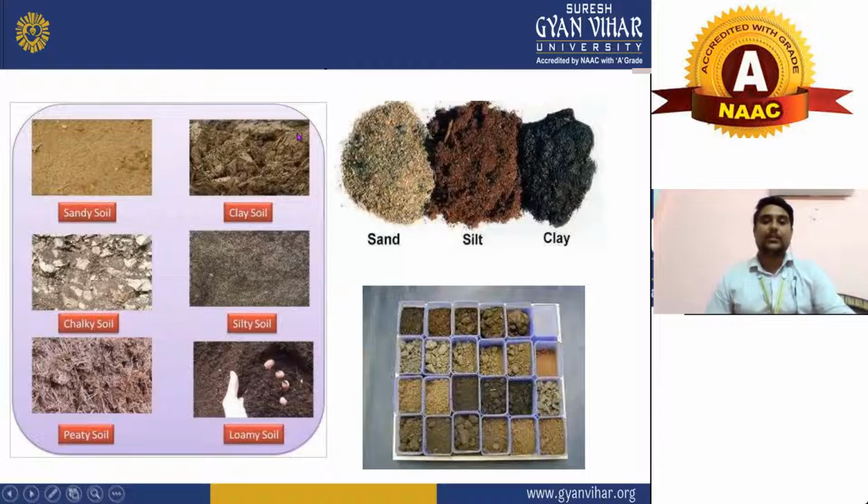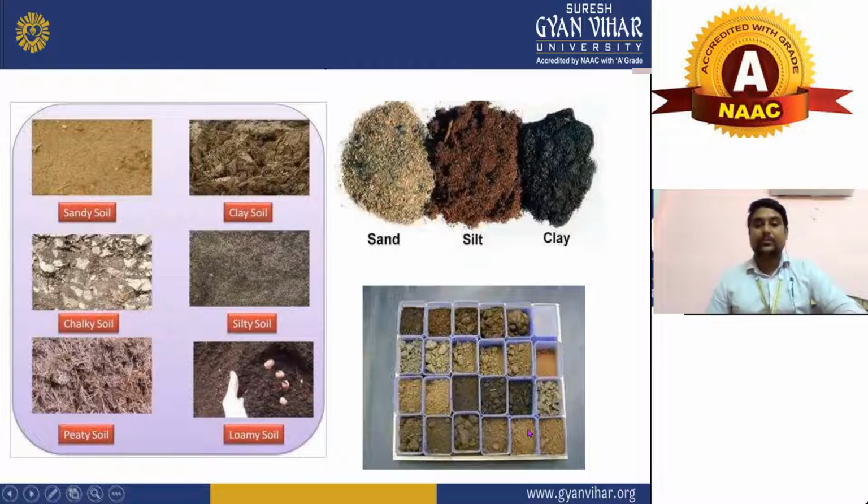The size of clay soil is smaller than sandy soil, and silty soil is also smaller than sandy soil. These are classified according to their size, and also according to their materials, like what the ingredients in sand, silt and clay are.